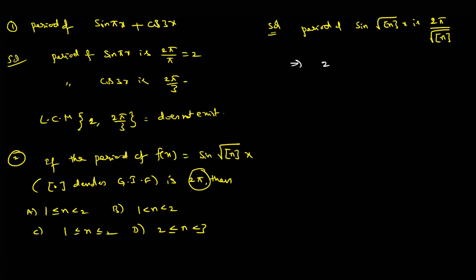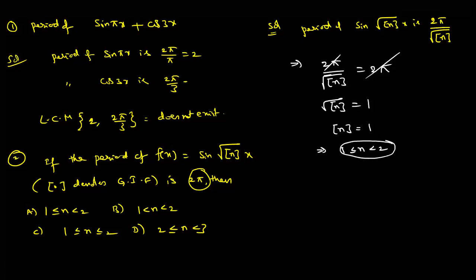Therefore, 2π by root over integral part of n is equal to 2π. 2π cancels. So root over integral part of n is how much? 1. Integral part of n is how much? Squaring of 1. Integral part of n is equal to 1 means n can be what? That is the answer.